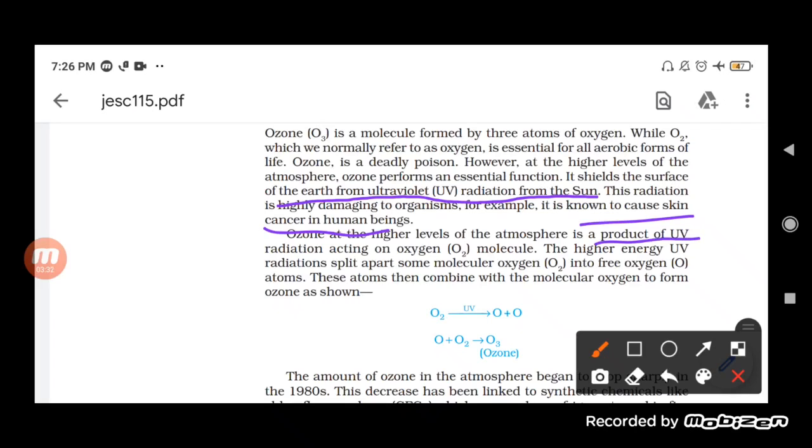Now see here, ozone at a higher level of the atmosphere is a product of UV radiation acting on O2 molecules. The higher energy UV radiation splits apart some of the oxygen molecules into free oxygen atoms. When the ultraviolet radiation falls on it, this O2 is divided into O and O. Now students, it is really important to understand this.